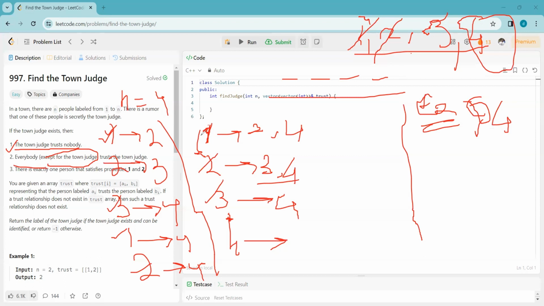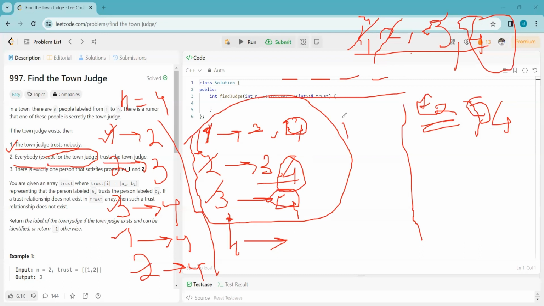So we will see whether 1 trusts 4, yes, 1 trusts 4, 2 trusts 4, 3 also trusts 4. That means every remaining person is trusting person number 4. That means 4 is the town judge.